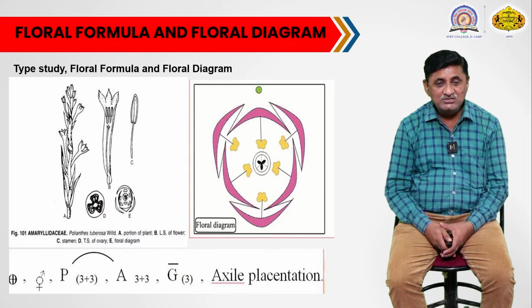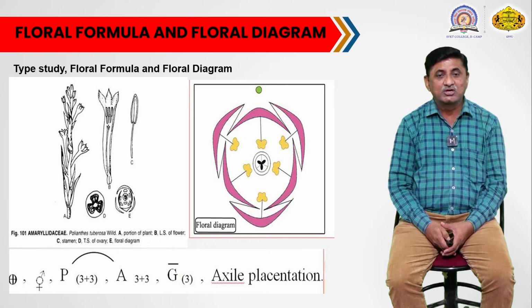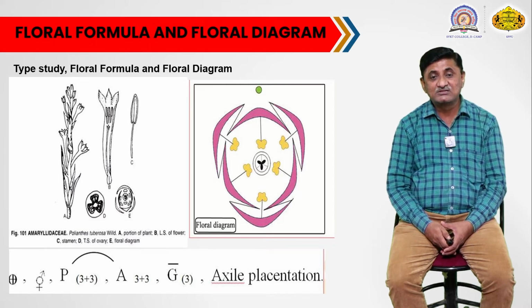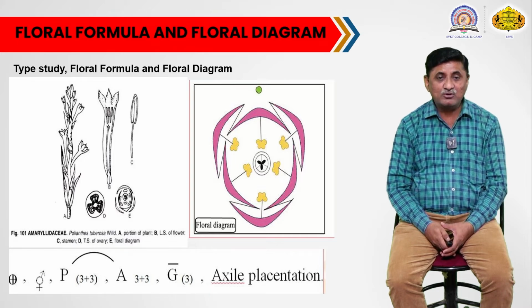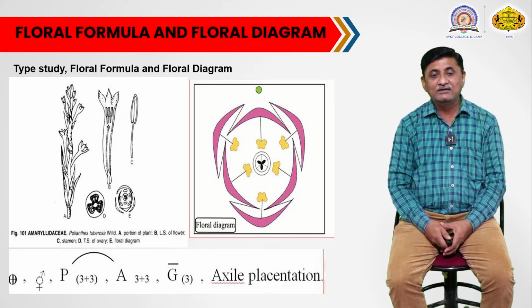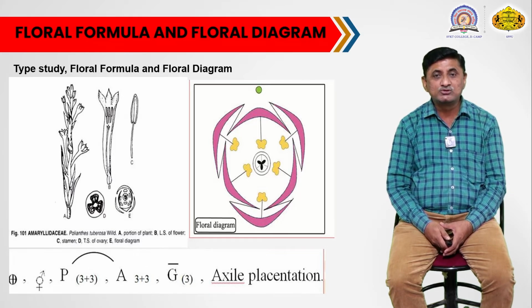You can also see a single stamen showing the basifixed attachment of the anther lobes with the filament. Then you can see figure D, showing the tricarpellary syncarpous gynoecium, with ovules on axile placentation.